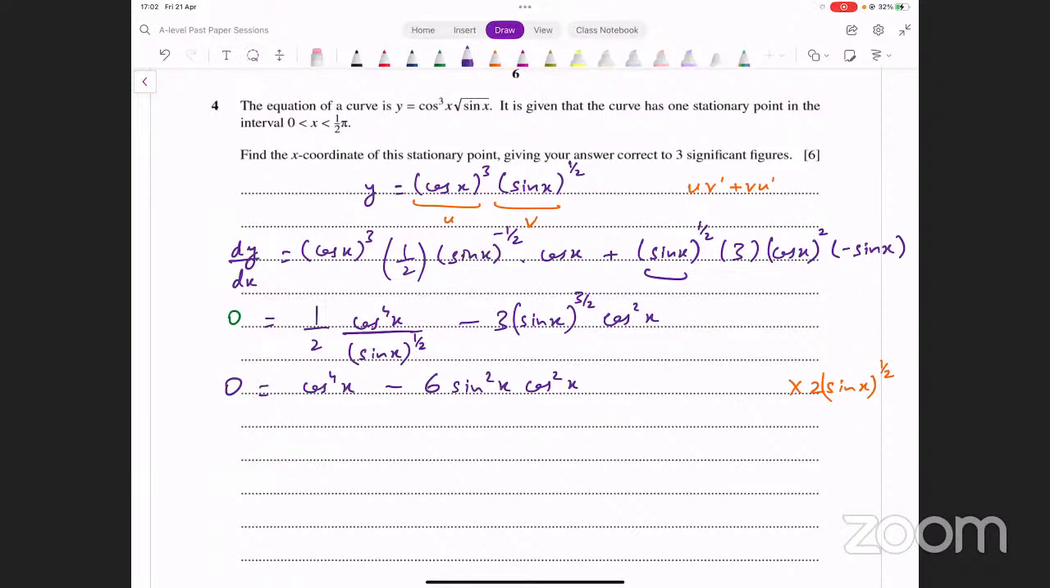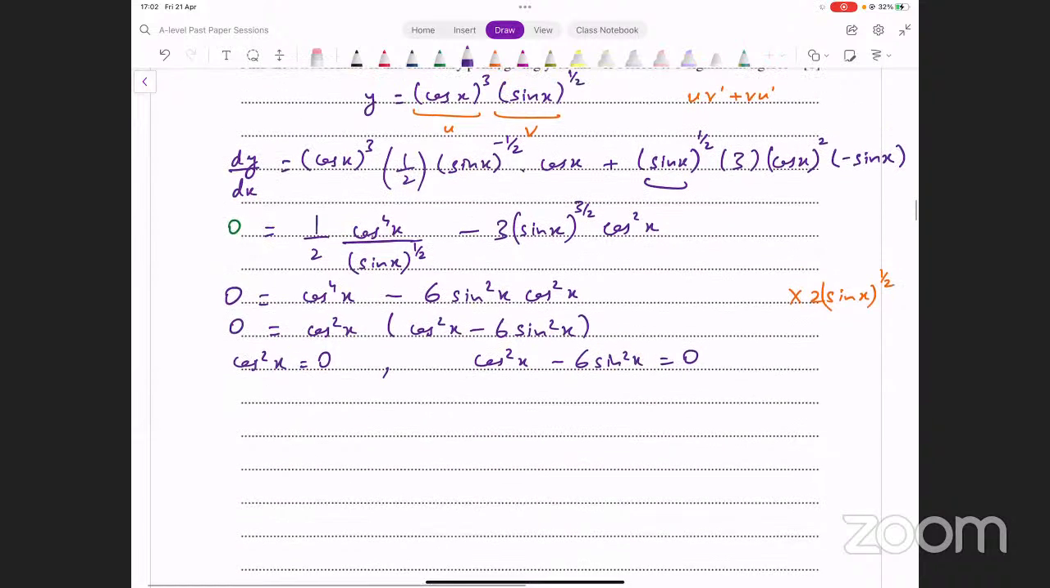Okay, how do we solve this equation? We can take cos square x common here, right? दोनों terms में cos square आ रहे हैं, तो cos square अगर हम यहाँ पे common ले लेते हैं, what are we left with inside? Cos square x minus 6 sin square x equals 0. Now that means either cos square x equals 0 or cos square x minus sin square x, that equals 0.